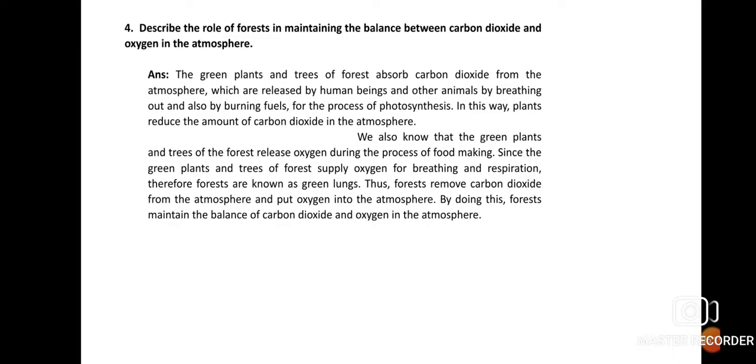Now if the forest trees are cut down, what will happen? The amount of carbon dioxide in the atmosphere will increase rapidly, whereas the amount of oxygen will decrease. So it will result in a hazardous effect on the environment for all the living creatures. Thus the forest helps in maintaining the balance between carbon dioxide and oxygen in the atmosphere.